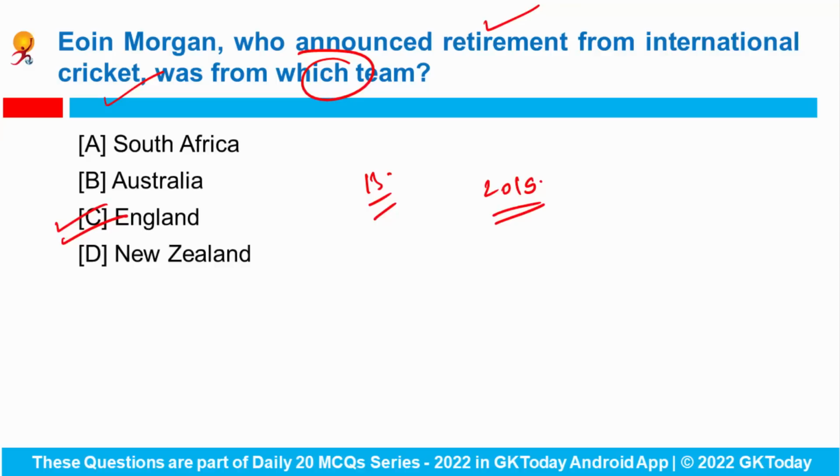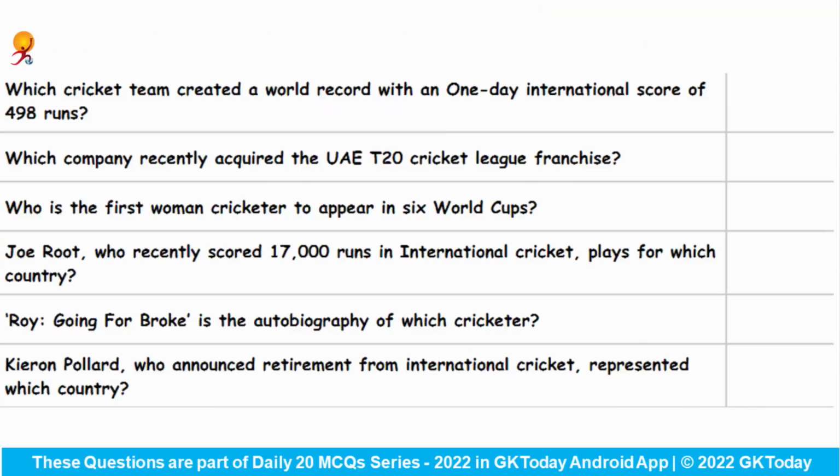And he was also a part of the England team that won the 2010 ICC Men's T20 Cricket World Cup. And he is the all-time leading run scorer and most capped player for the England men in both ODI and T20I matches.